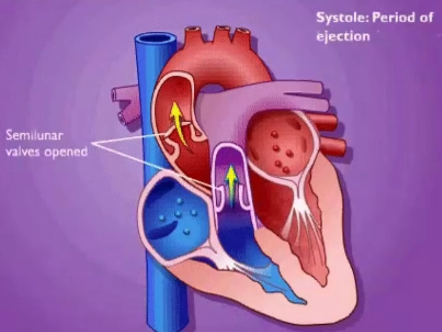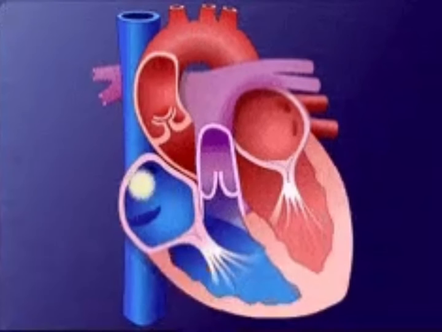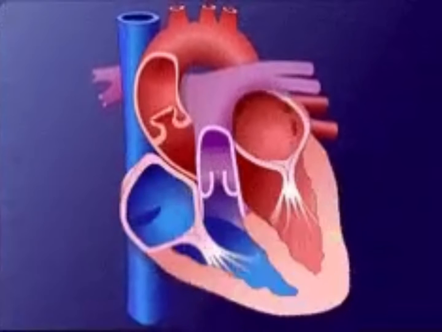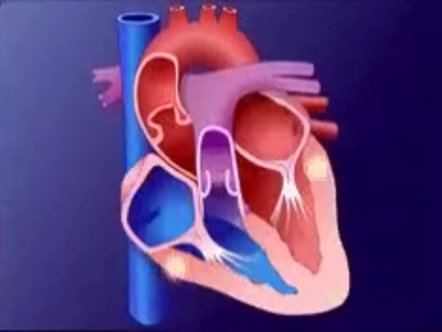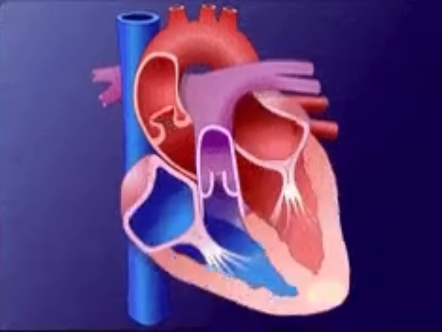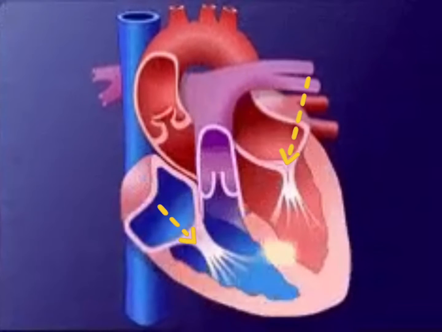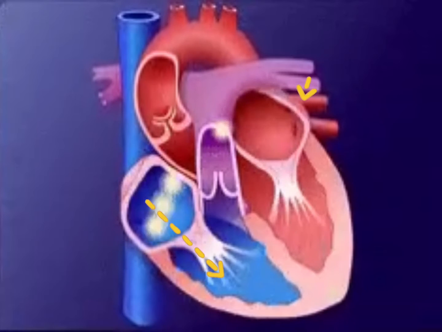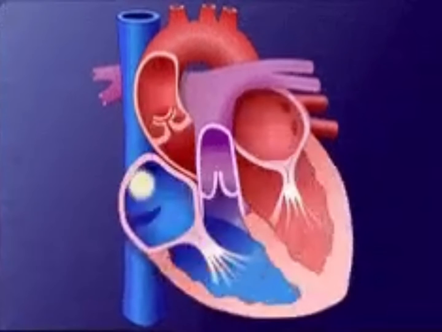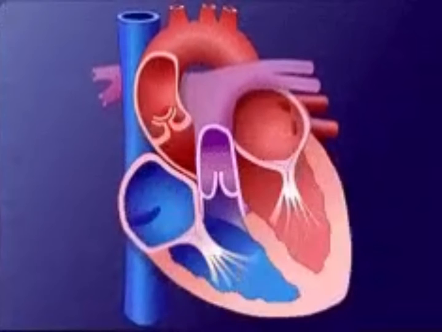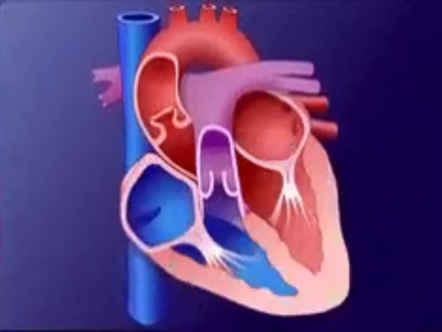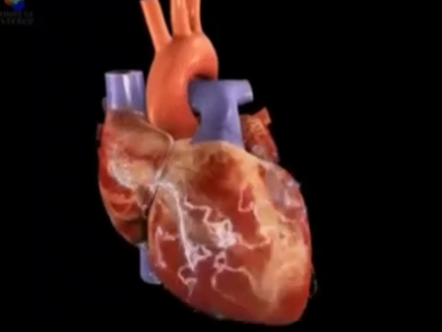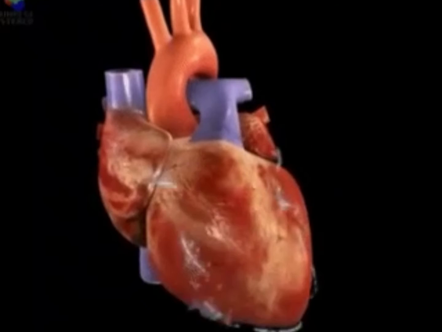Atrial systole. A wave of contraction occurs from the anterior to posterior side stimulated by the SA node. The blood flows from the pulmonary vein and vena cava into the left and right ventricles respectively as the tricuspid and bicuspid valves are open. During this time, the blood does not return to the great veins. The semilunar valves are closed. The atrial systole increases the flow of the blood into the ventricle by about 30%, as 70% filling of the ventricle occurs passively during relaxation of the ventricles before the atrial contraction.